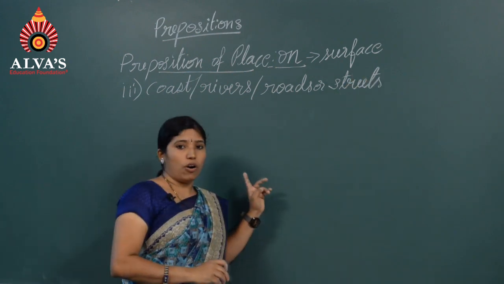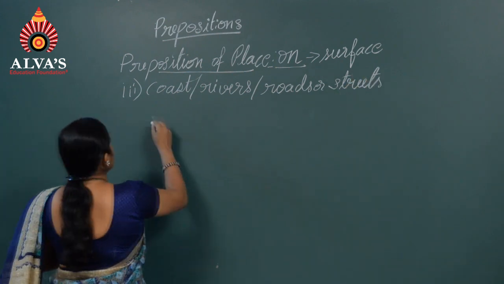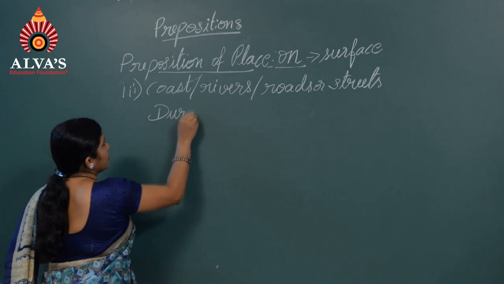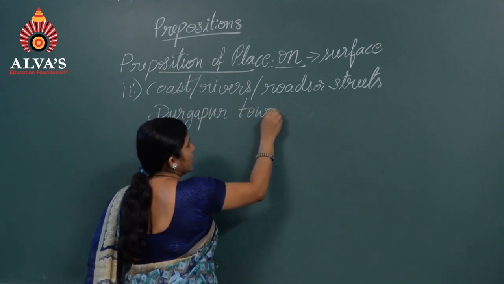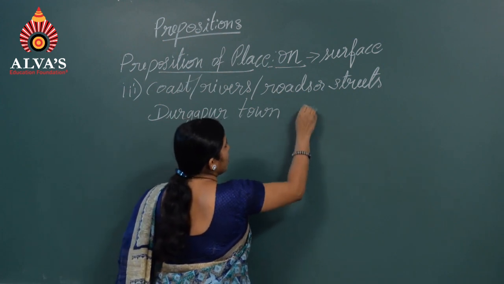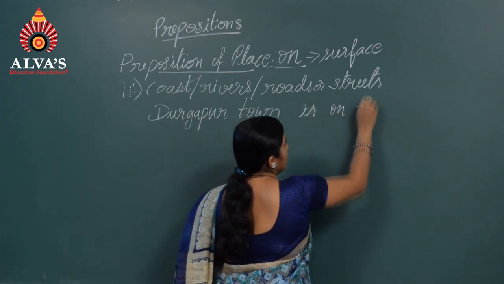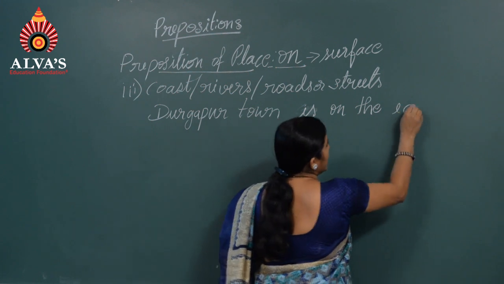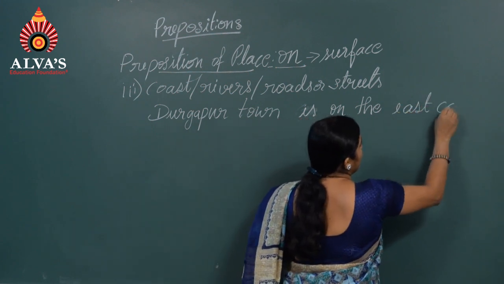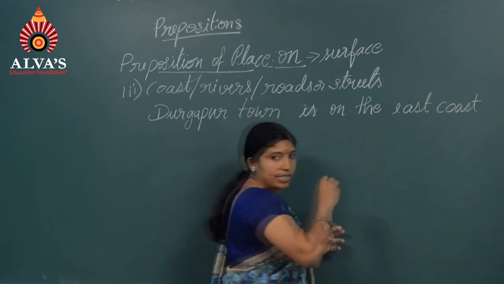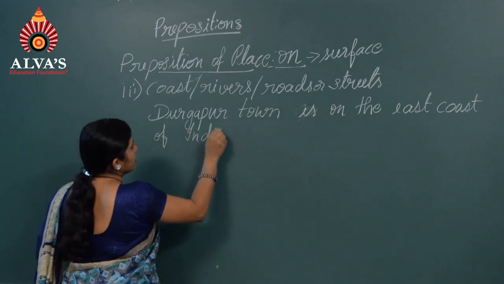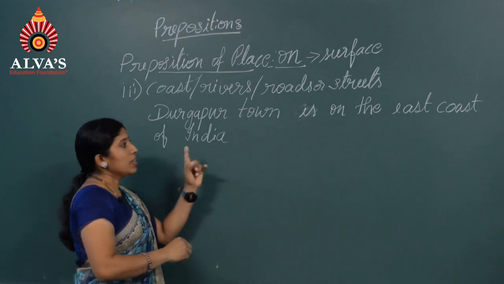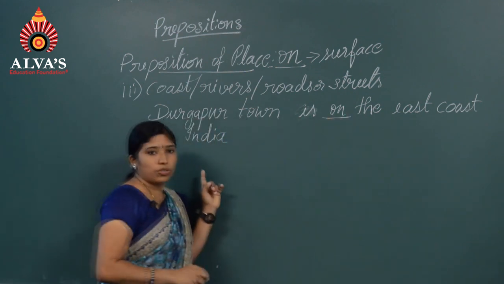we use on. For example, Durgapur town is on the east coast of India.